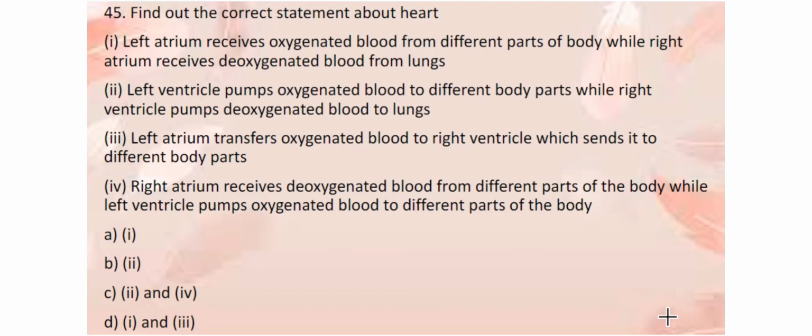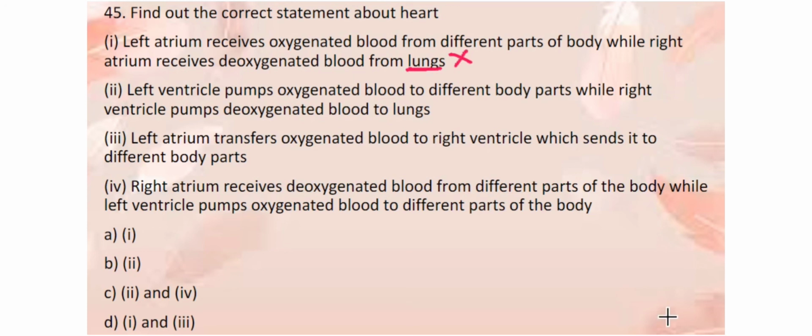Find out correct statement about heart. Left atrium receives oxygenated blood from different parts of the body, while right atrium receives deoxygenated blood from the lungs. But we know that left side of the heart always receives oxygenated blood or pumps oxygenated blood, whereas the right side always receives and pumps the deoxygenated blood. But here deoxygenated blood from all parts of the body, not from lungs, so it is wrong.